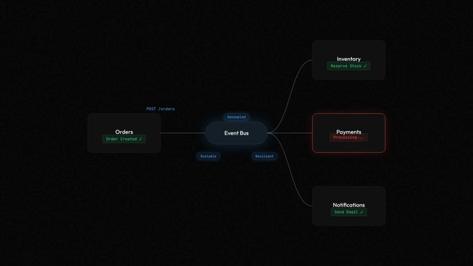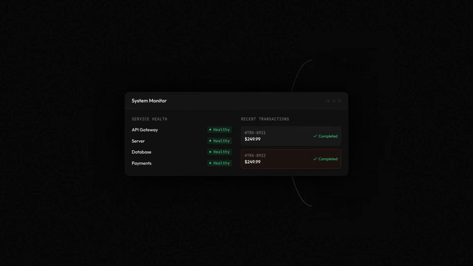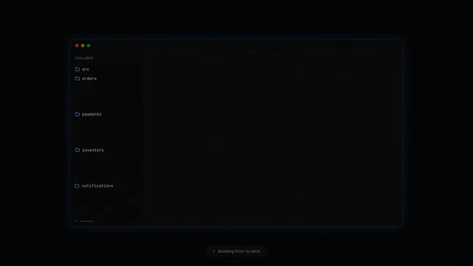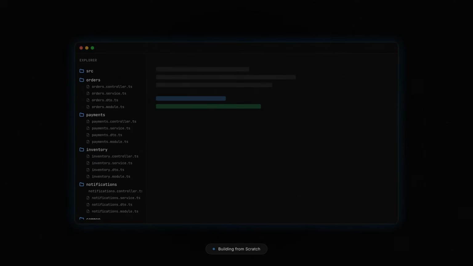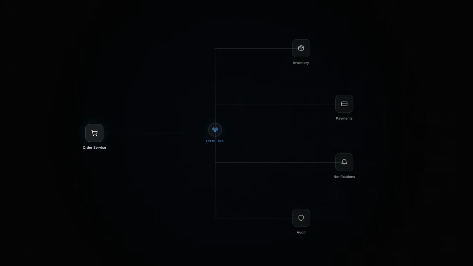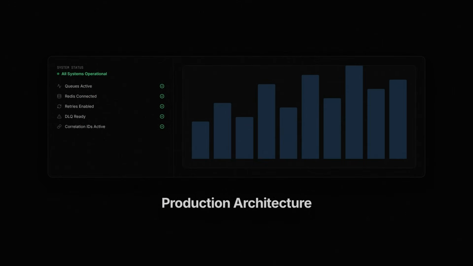So you do not have any stack trace, no 500 error code, no alert, just a quiet duplicate charge and an angry customer. In the next few hours, we are going to build the exact system that prevents this. From an empty NestJS project: EventEmitter2, BullMQ, Redis, idempotency keys, dead letter queues, correlation IDs, real production architecture, and not just a toy example.